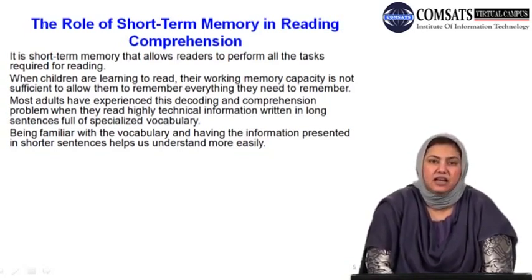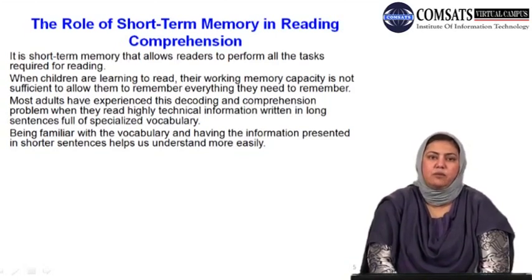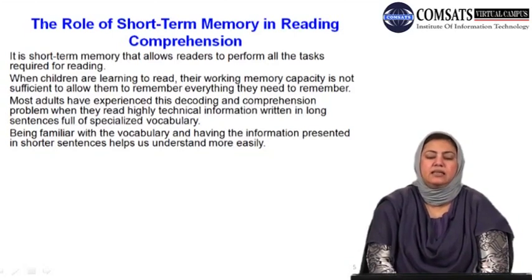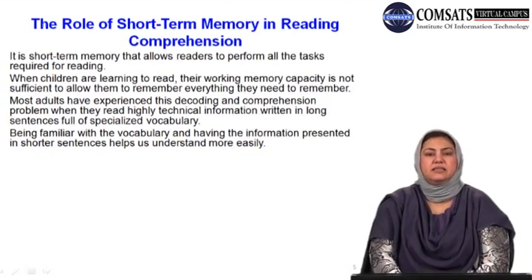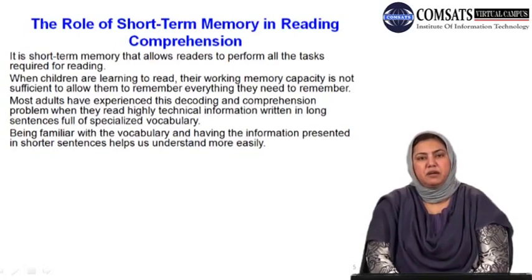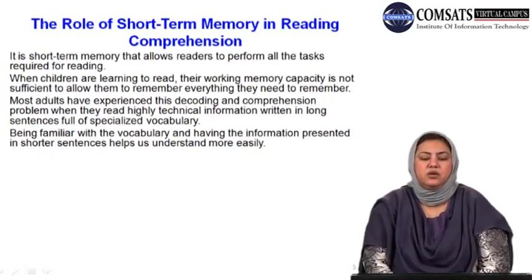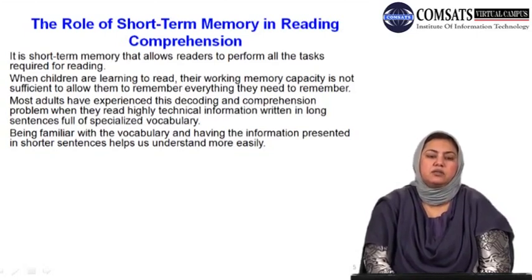But when the sentences are more dense with information, they have high difficulty vocabulary items, and they are complex and complicated in syntax and structure, it becomes difficult for even an adult reader to decode and comprehend because of problems in short-term memory.